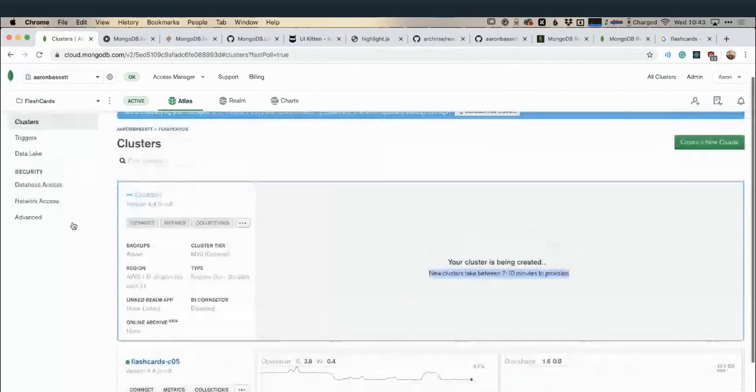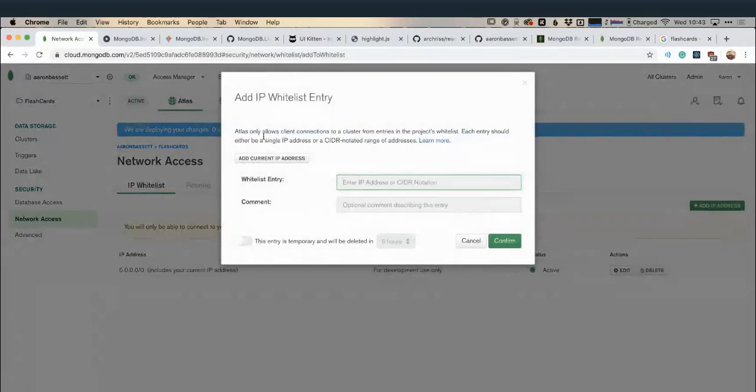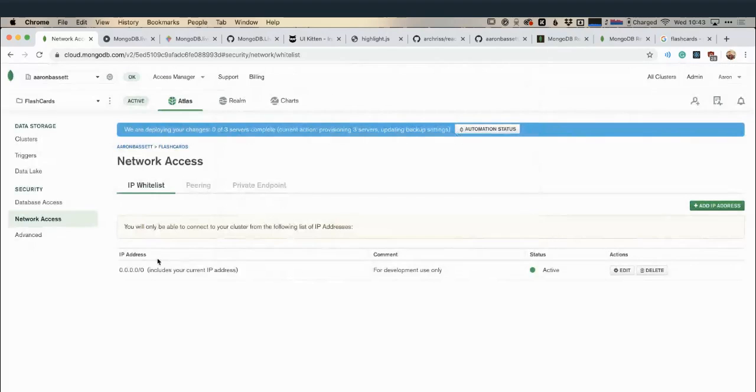So my network access I've already set up. It's allowing global access, which I've put in for development use only. Obviously, if I was doing this in production, I would instead use my current IP address rather than the whitelist address. What I would recommend, if you do need to switch in development for a while, is you can use this toggle to say, okay, I'm going to use the all zeros, but I want it to be removed within 6 hours. So once I've finished this development, it's going to kick me back out again. I already have this set up for this project, so that's fine.